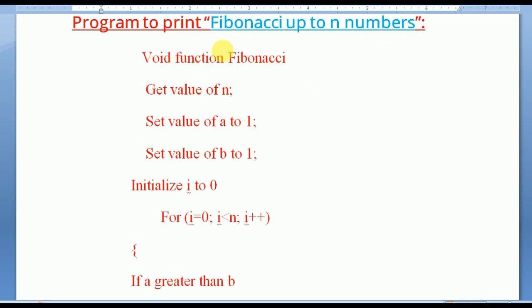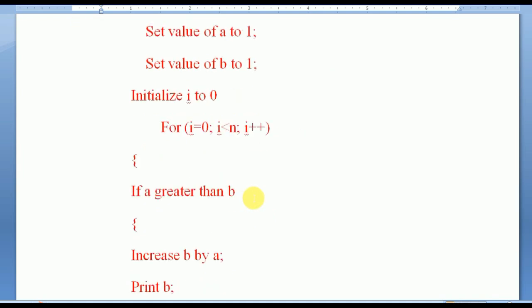Then get value of n, it will take the value of n. Then we will set value of a to 1 and b to 1. Then we will initialize i to 0. Then we are going to use the for loop. The for loop gets started over here.